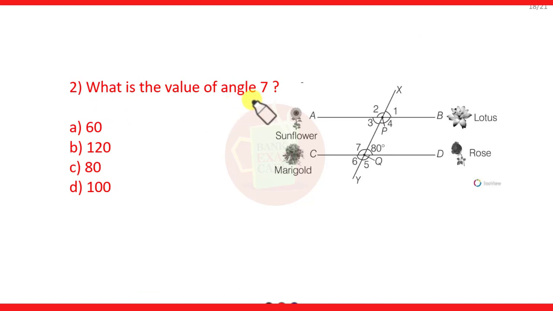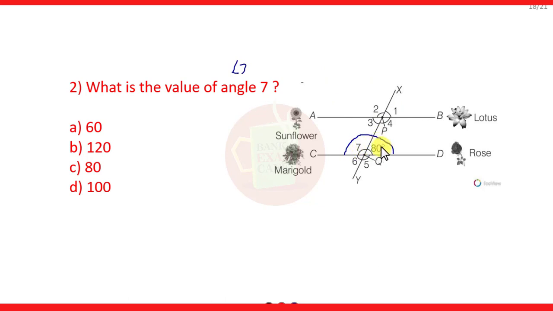The second question is: what is the value of angle 7? You have to find the value of angle 7. You can solve this in different ways also. Here you see that this is a linear pair. This angle 80 and this angle 7, these 2 are a linear pair, and the sum of a linear pair is always 180 degrees.